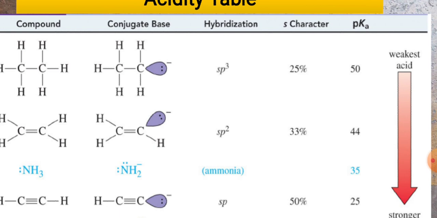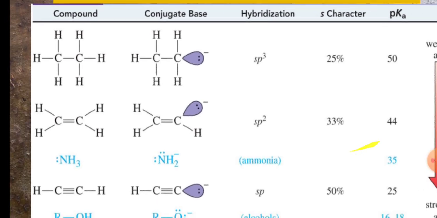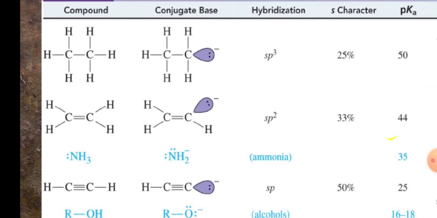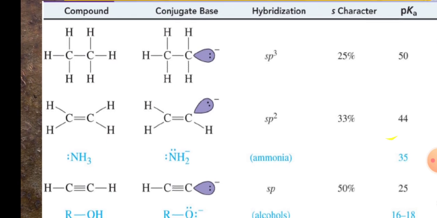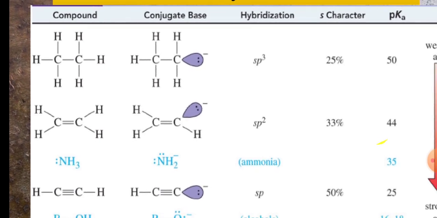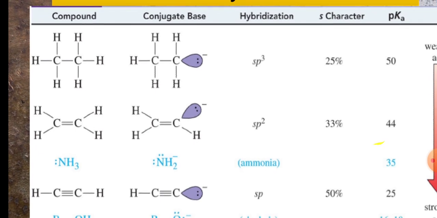Now we will move to the third one. As the S percentage increases, electronegativity also increases, and due to the increase in electronegativity, the acidic strength again increases. So from these three simple variations, you have these three structures: alkane, alkene and alkyne, and after releasing the proton from them, you get the conjugate base.